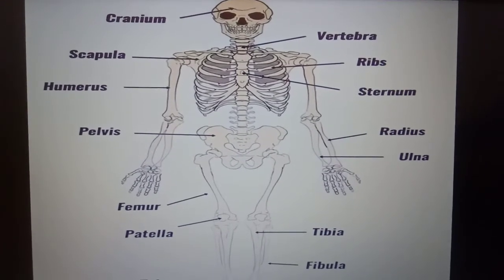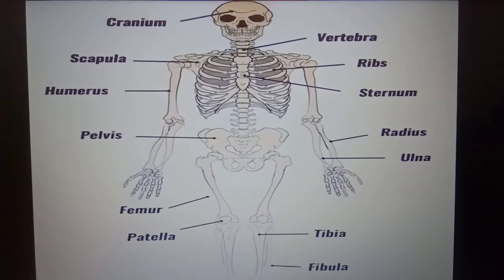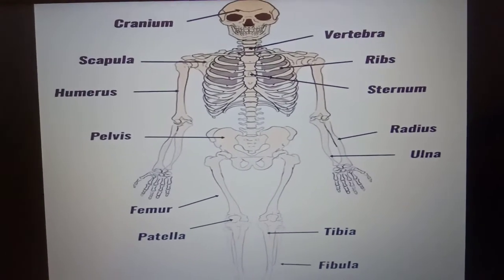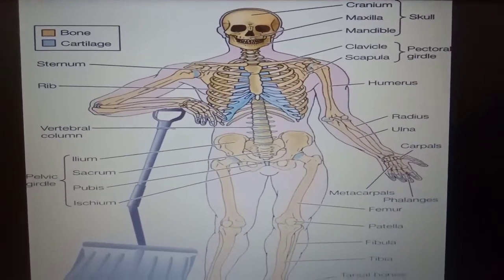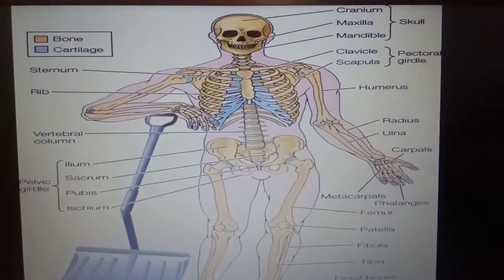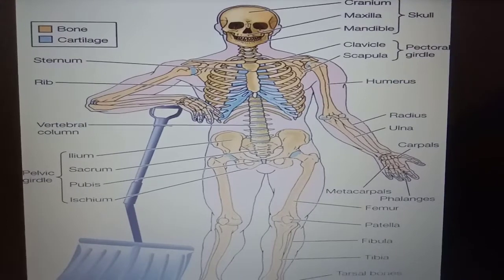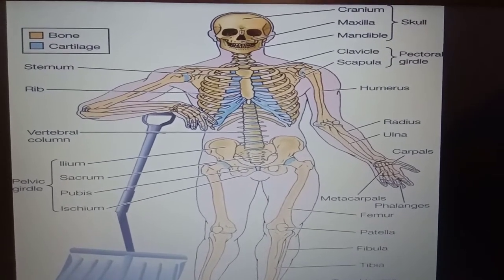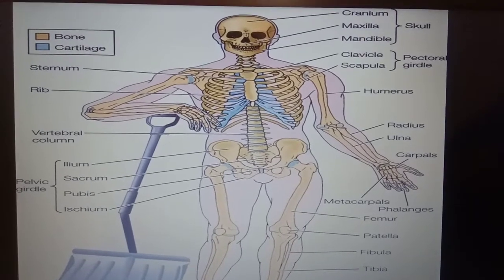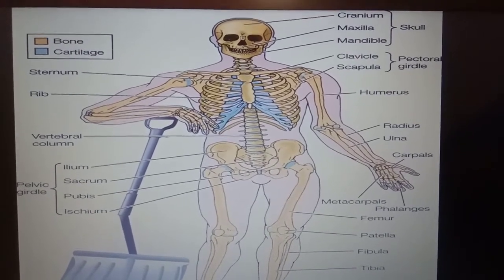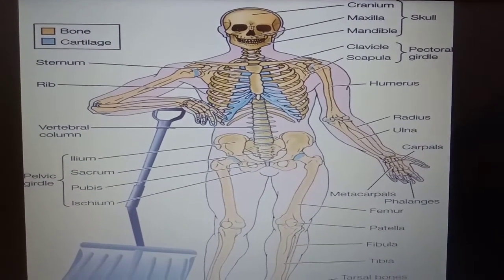The bones of skeleton provide a framework which holds our body together. The skeleton also gives a shape to our body. The human skeleton is made mostly of bones with some cartilage in certain parts. Cartilage is a type of bone but is a flexible bone. The bones are hard and tough, but the cartilage is softer than the bones.